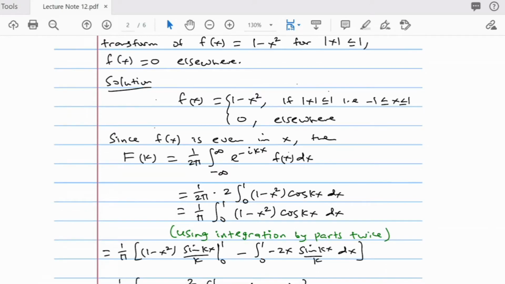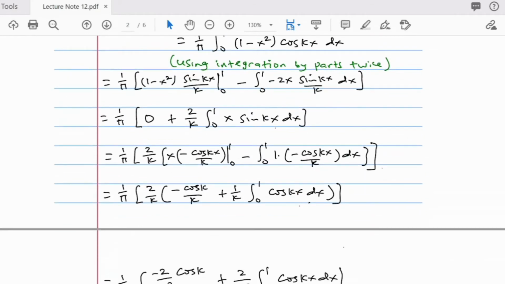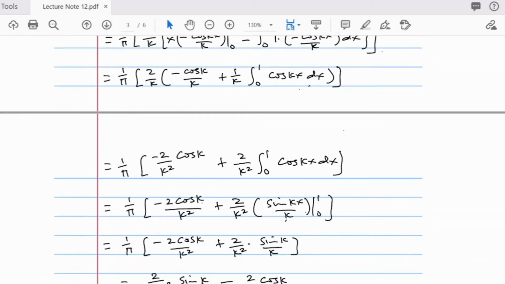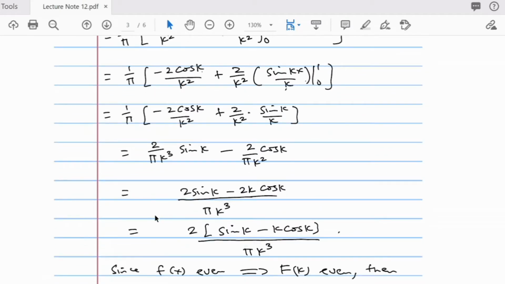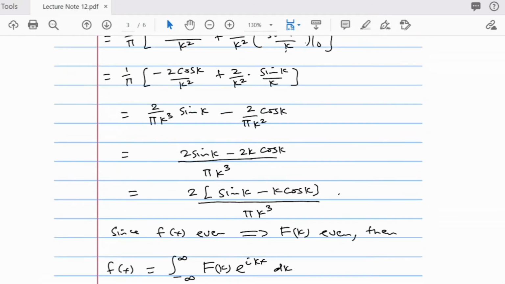So after integration by parts twice, capital F of k will give you 2 into sine k minus k cos k, all over pi k cubed. So after you use integration by parts twice on that integral, this is what we're going to get. This is your Fourier transform, the Fourier cosine transform of that function. Since your f of x is even, F of k is even.